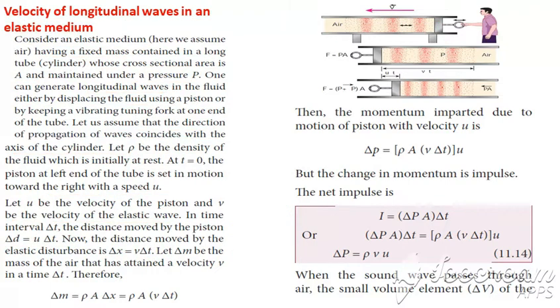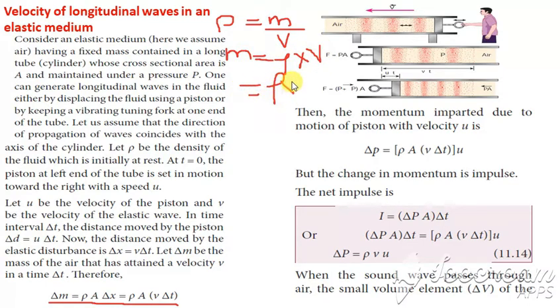Next, if you have to find the mass: density is mass divided by volume, so mass is equal to density into volume. And the formula for volume is area into distance.